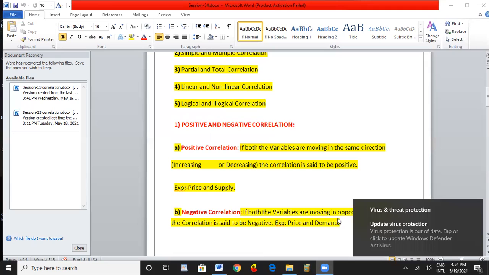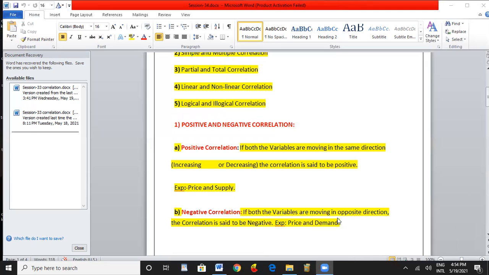One is decreasing, another one is increasing. For example, if we take the X and Y series, if X is increasing, the Y series is decreasing. If X is decreasing, the Y series is increasing. So the changing phenomena are moving in the opposite direction. The correlation is said to be negative. That type of relationship we call the negative correlation.